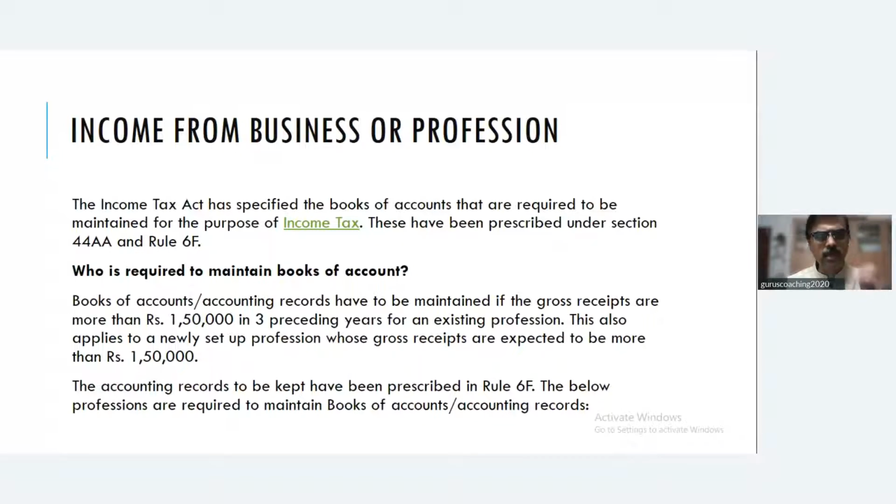So, books of accounts are required to be maintained only if the gross receipts are more than 1,50,000 in the 3 preceding years. That is, if he is already an existing professional, for the last 3 years, you have to determine what is his income, gross receipts, turnover. And if it is crossing 1,50,000, then only he is supposed to maintain books of accounts. Otherwise, he may not be required to maintain books of accounts. But having said that, you need to have relevant records to enable the assessing officer to determine income if required. So I'll come to that later. What are all the accounting records to be maintained also, I'll now tell you.